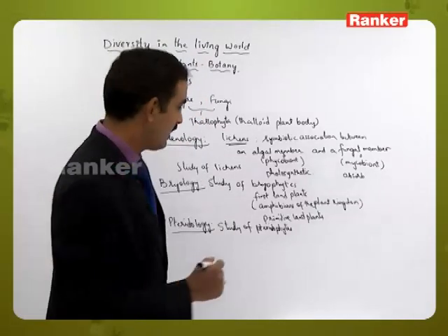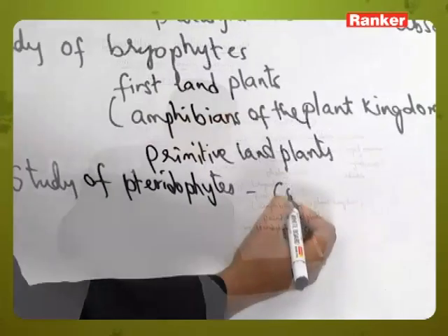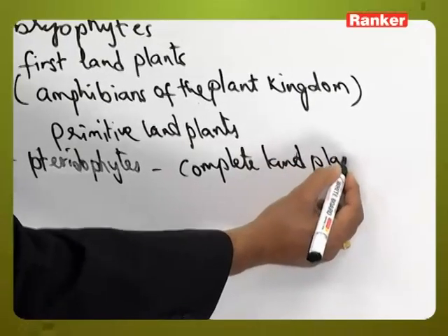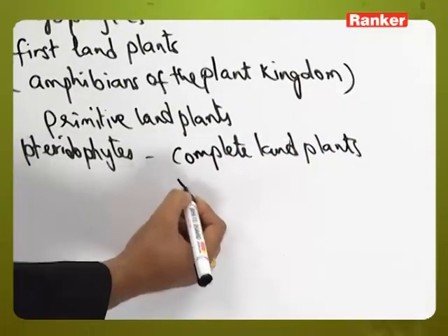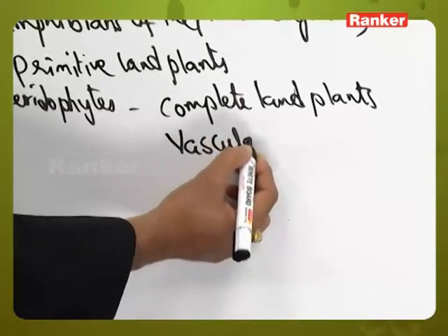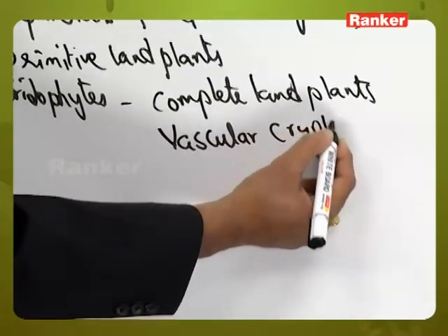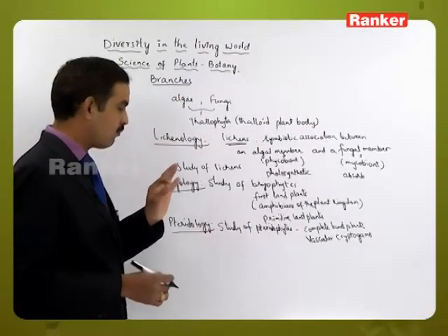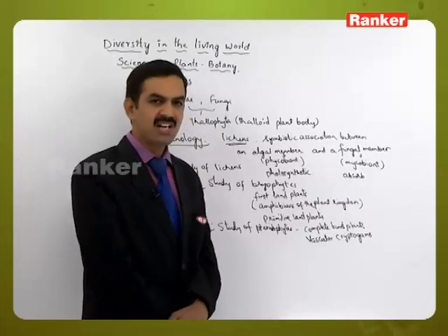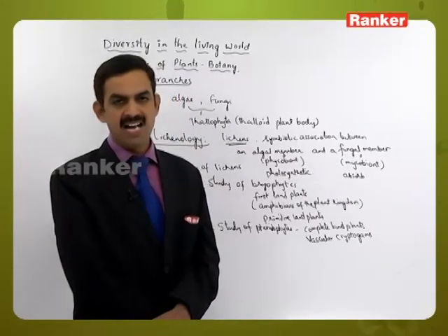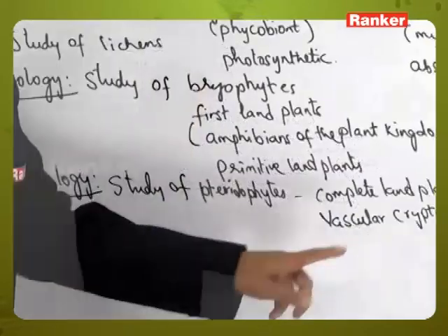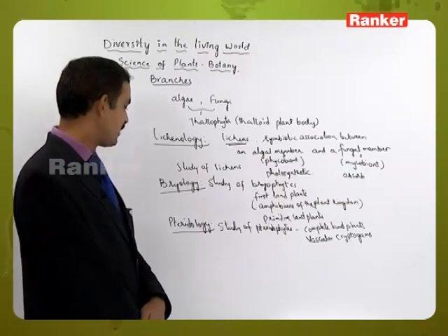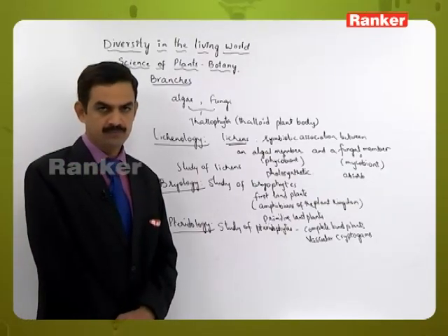In the course of evolution, after bryophytes, the next group of plants that have been formed are the pteridophytes, and these pteridophytes are considered to be the first complete land plants, and these are called vascular cryptogams. As we know, cryptogams means non-flowering plants, and this is the only group of non-flowering plants which contain vascular tissues, that is xylem and phloem are present. So that's the reason why we call them vascular cryptogams. So here the study of these organisms is called pteridology.